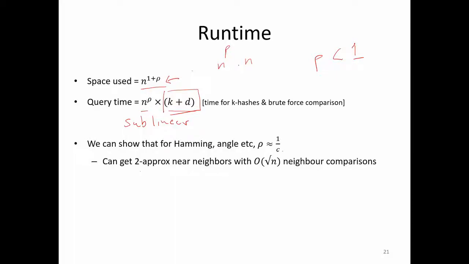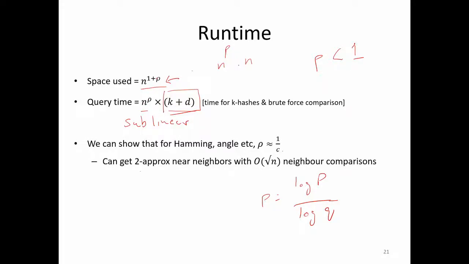Depending on the type of hash function or hash family that you can get, you will get a different rho. Remember, rho is log of p by log of q, and p and q depend on the hash family. So for this different rho, you can do a space-time trade-off.